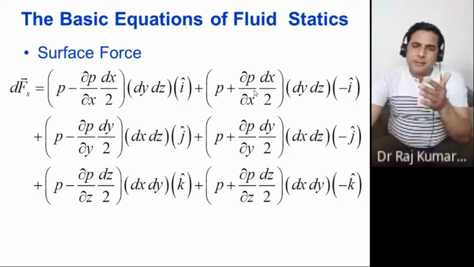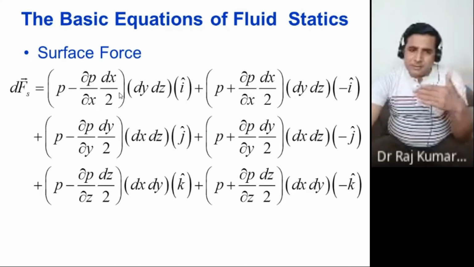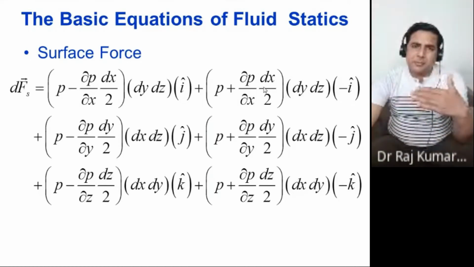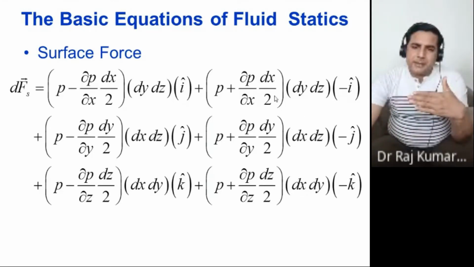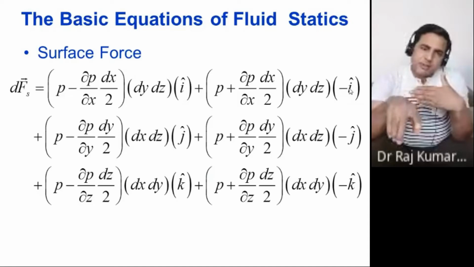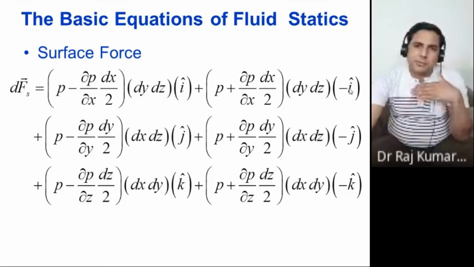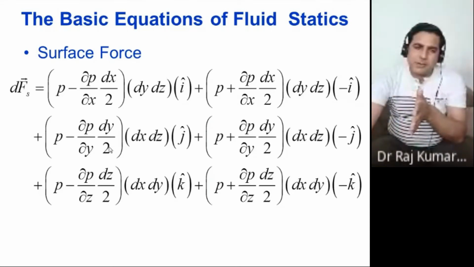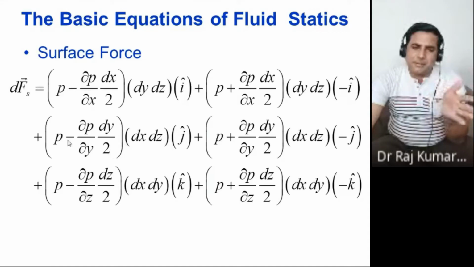Now you have the front side, where the coordinate we considered is x, so you multiply again by the area. On this side your direction is minus i cap because the plane is on this side. Same thing for y, where you have taken the left and the right ones, so the left side is minus dy by 2.